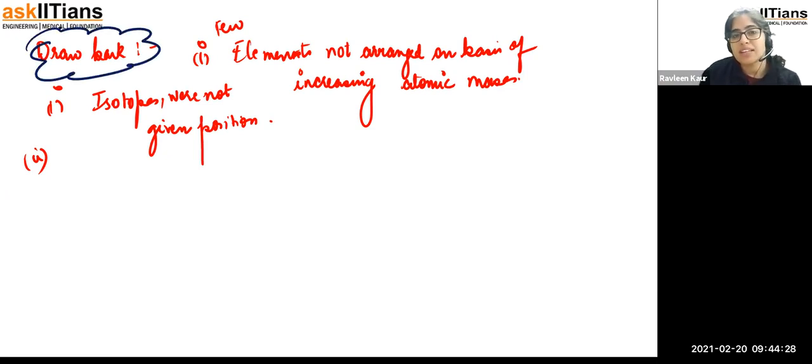Okay, so the drawbacks are there. The first one is that few elements are not arranged on the basis of their increasing atomic mass. Isotopes were not given a position. After this isotopes one, the third drawback was on the basis of the position of hydrogen.